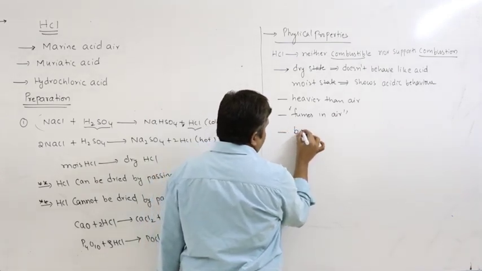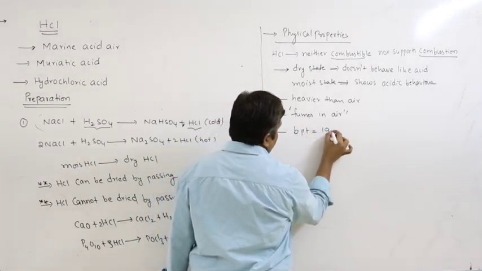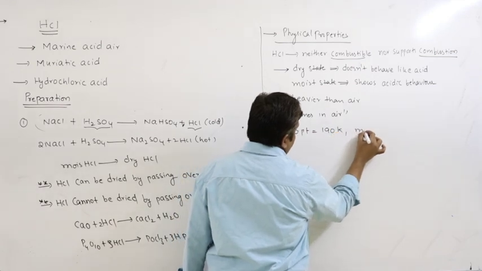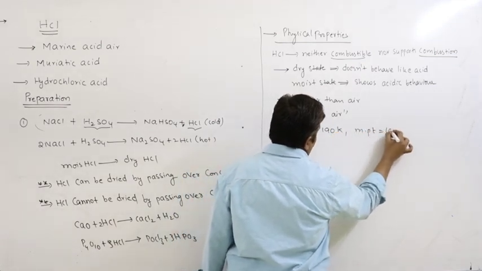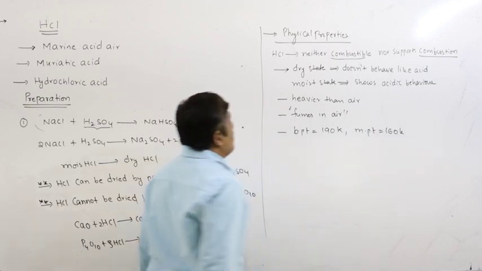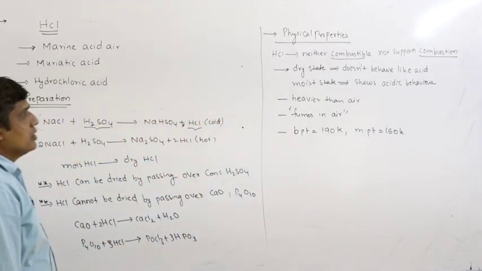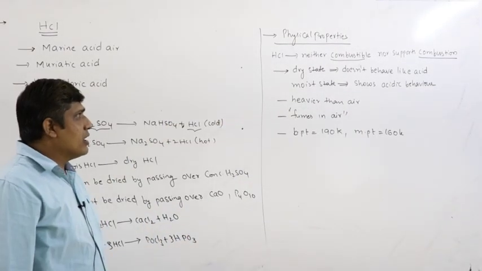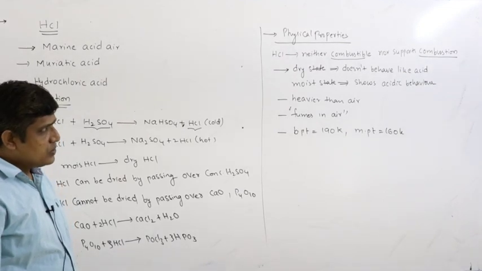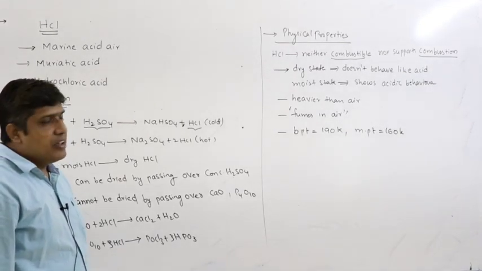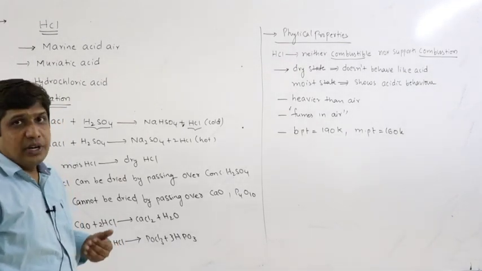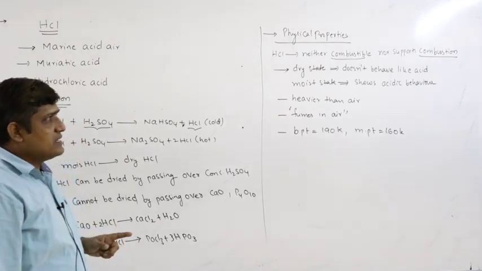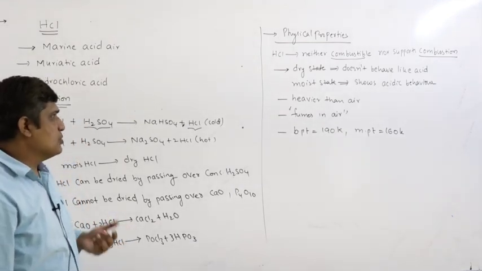Its boiling point is 190 Kelvin and melting point is 160 Kelvin. In dry state it does not change the color of litmus paper, but in moist state it dissociates and shows acidic behavior. For example, it turns blue litmus into red. It is heavier than air, that means its density is more than air.